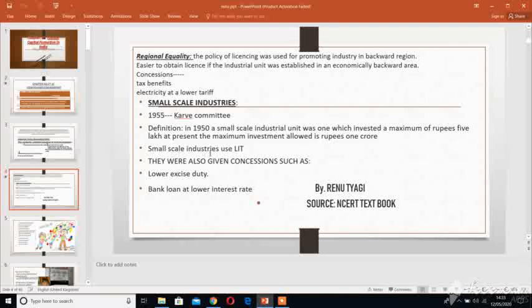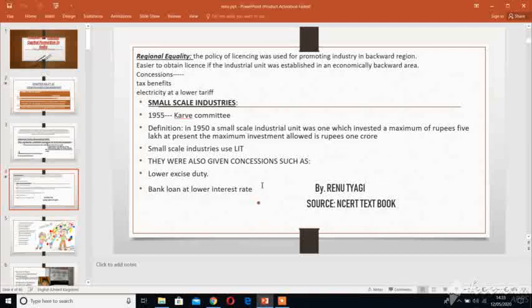And children, small scale industry uses LIT. LIT means labor intensive technology. Labor intensive technology means where more labor is used rather than capital. So small scale industry means the industry which uses LIT. They were also given concessions such as lower excise duty and bank loans at lower interest rates. So these were the concessions given to small scale industries.